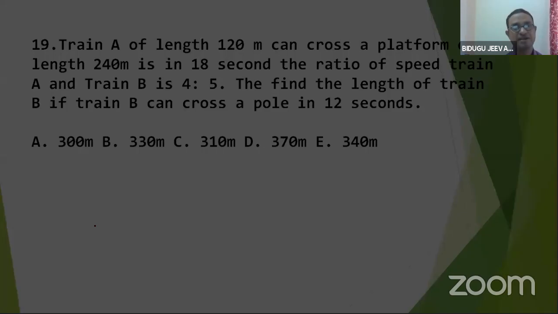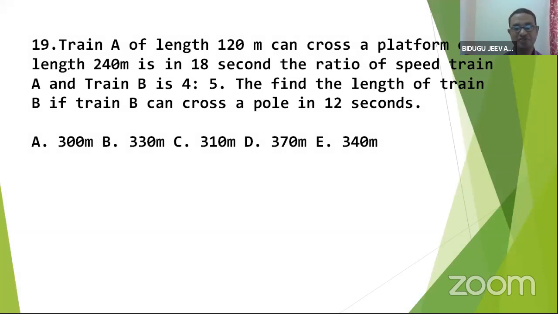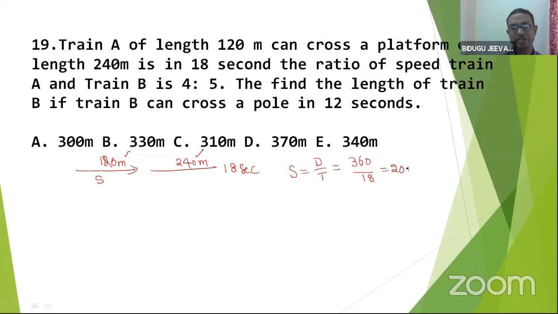Train A of length 120 meter crosses a platform length of 240 meter in 18 seconds. So here speed of the train is not given. Let me calculate. Speed is equal to distance by time. Distance 120 plus 240, 360 upon 18. So it is 20 meter per second. I used to consider train length as well as platform length. Next.